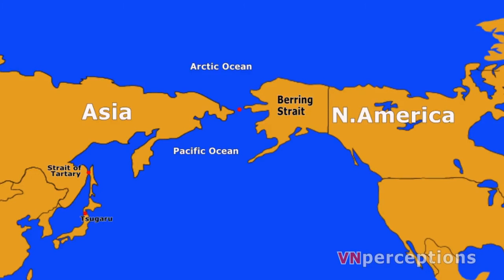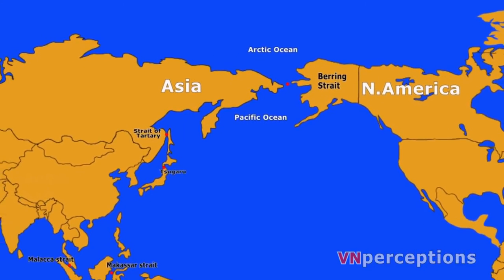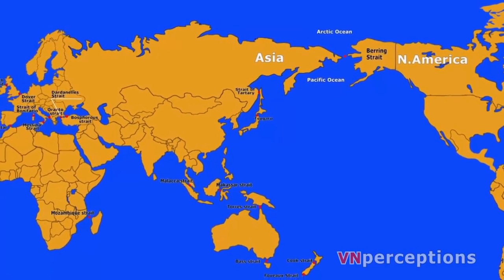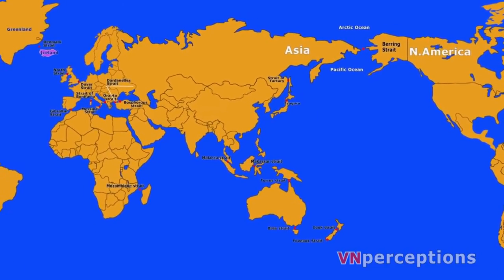On one side lies Cape Dezhnev, Russia, while on the other side lies Cape Prince of Wales, Alaska, which belongs to US.